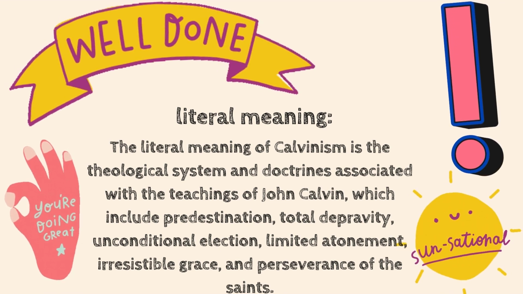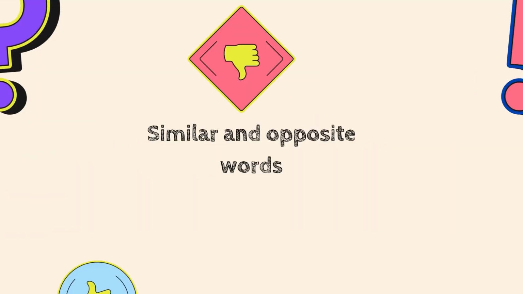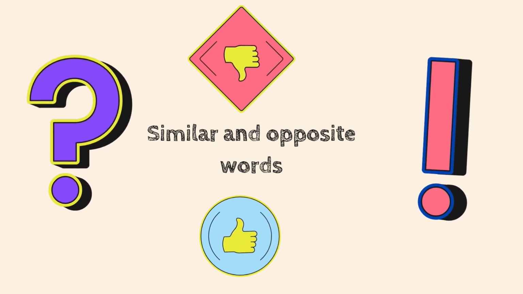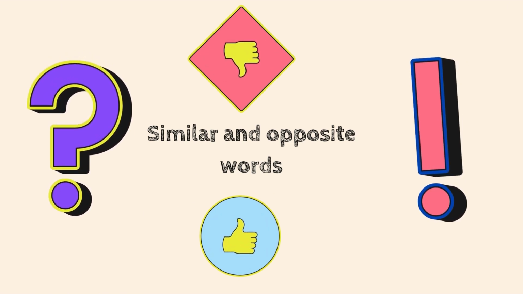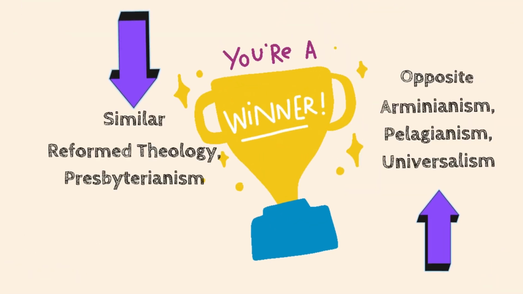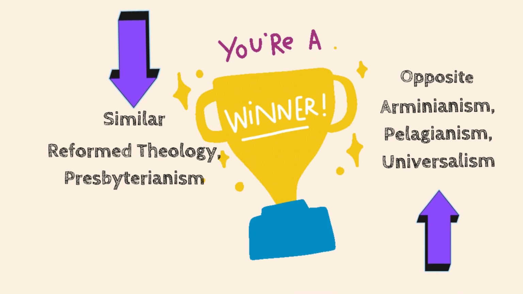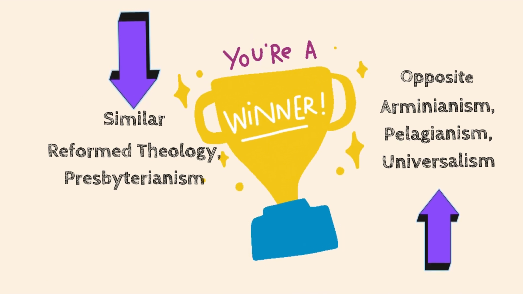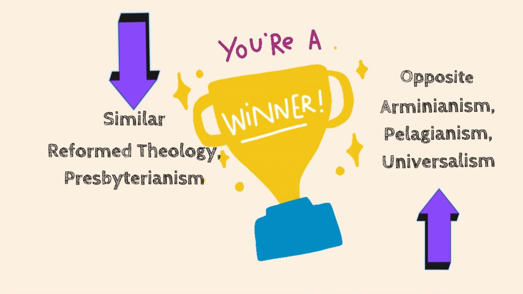Now let us discuss some of the similar and opposite terms for Calvinism. Learning the similar and opposite words not only helps understand the word we learn but also adds valuable words into our vocabulary. So let's see, what do we know? Some similar terms for Calvinism are Reformed theology and Presbyterianism. Some opposite terms are Arminianism, Pelagianism and Universalism. Learn these important terms to understand Calvinism.